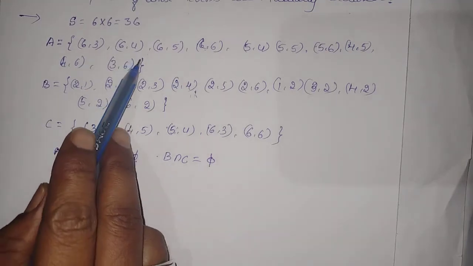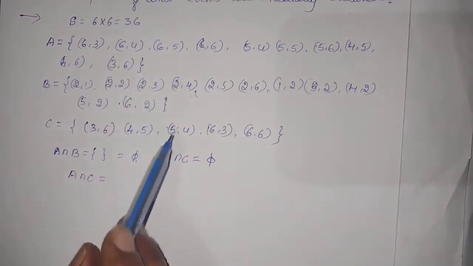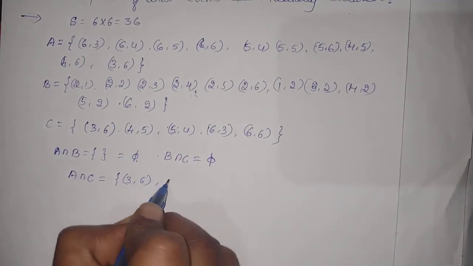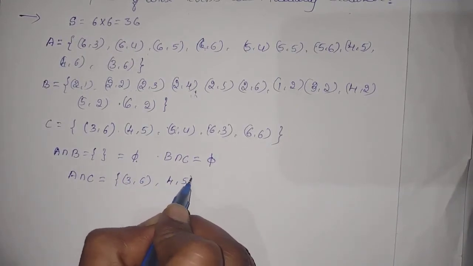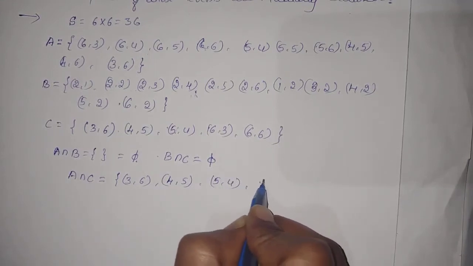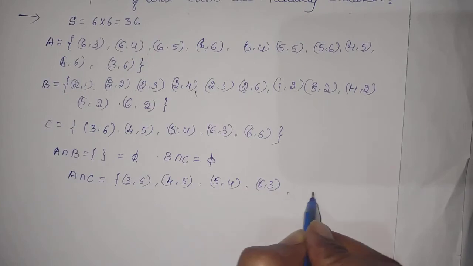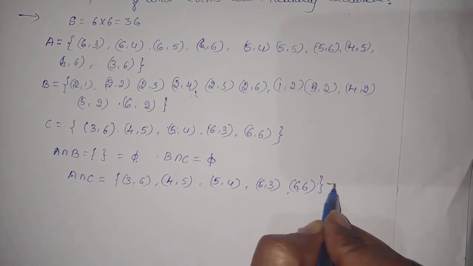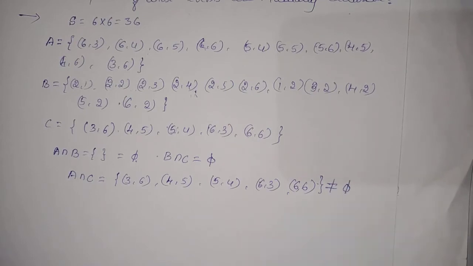So is there any common element? Yes, there. Which are those? 3 comma 6, very good. 4 comma 5, very good. 5 comma 4, very good. 6 comma 3, yes, and 6 comma 6. So which is not equal to empty.